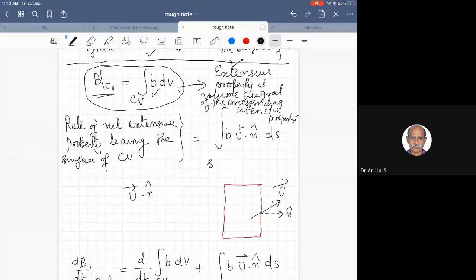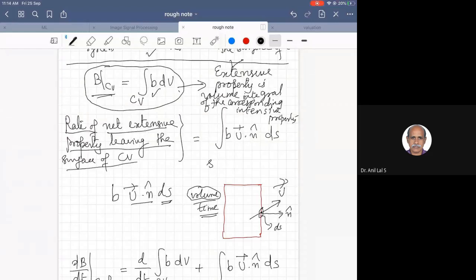So we take a small surface area dS. Then u dot n times dS, the velocity times the area, gives the volume flow rate, volume by time. And the intensive property multiplied by volume gives the extensive property, and divided by time, that gives the rate. So the rate of net extensive property leaving the control volume surface is the integral of b u dot n dS. This is the integration over the control surface.